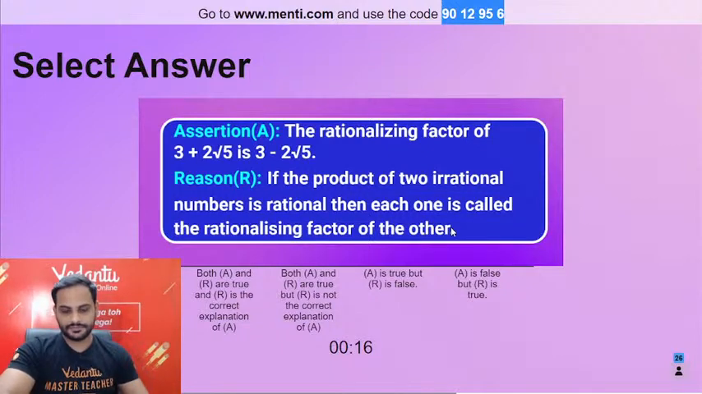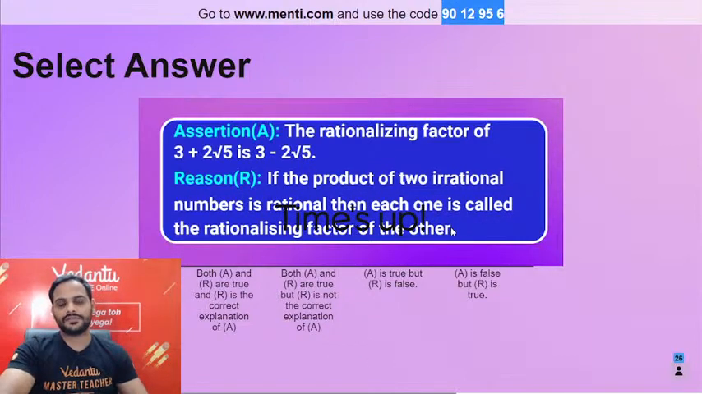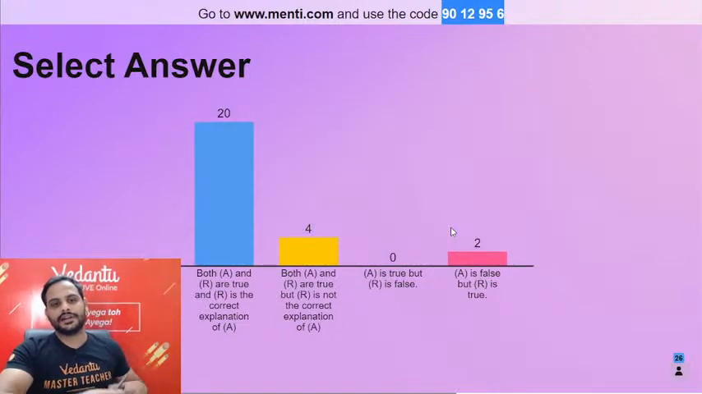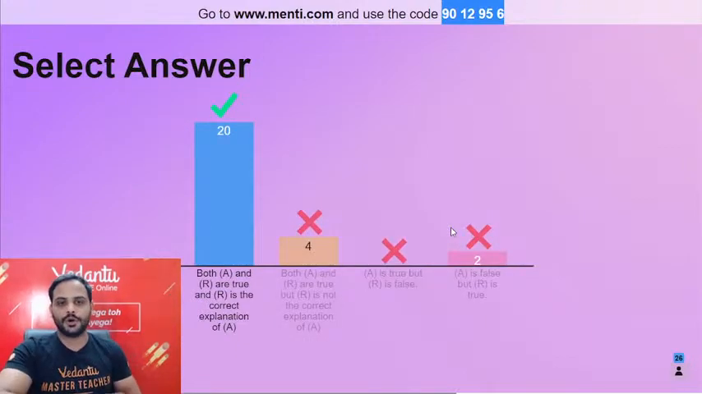Be quick. Last 10 seconds, beta. 3, 2, 1 and the time is over. So students, the correct answer is your option A.